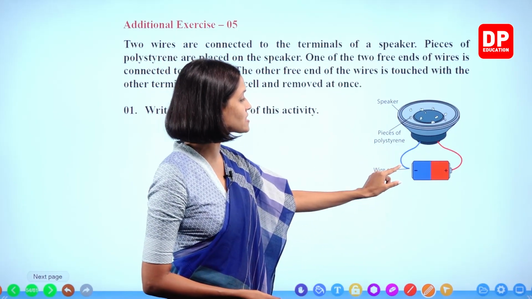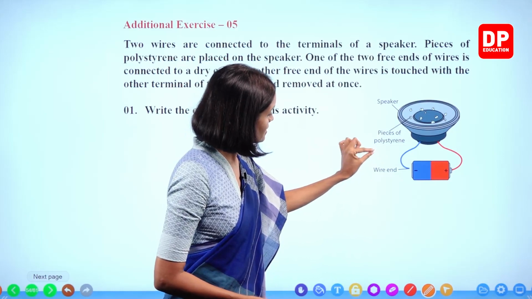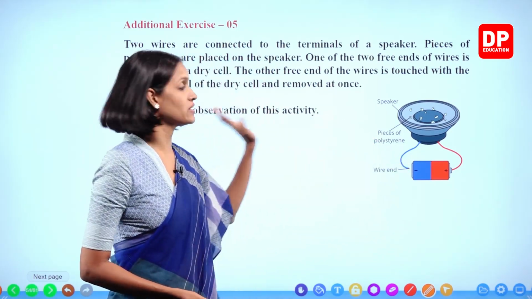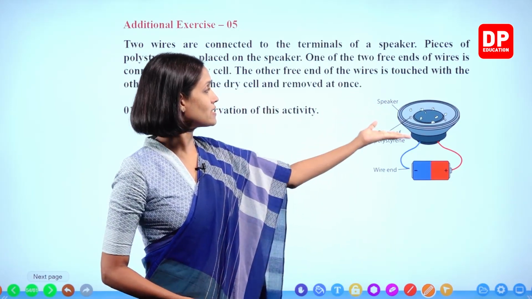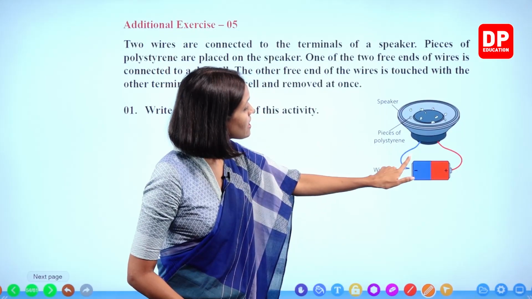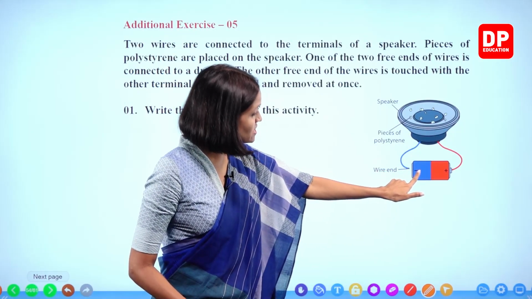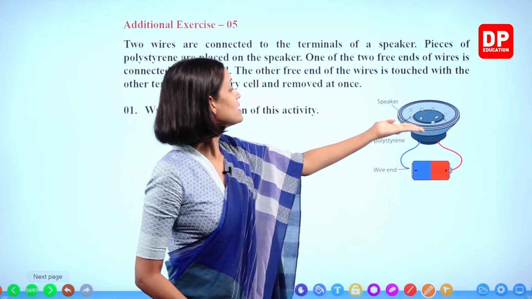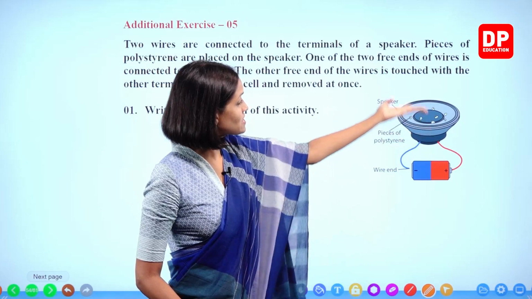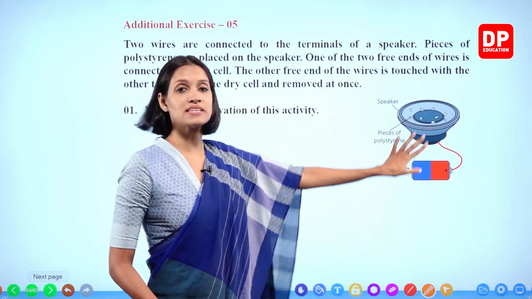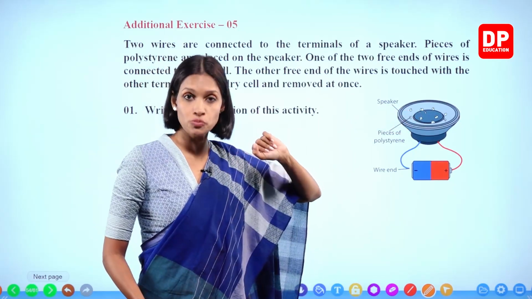What we have to do is we have to touch this wire into the cell and then take it off again. Right? So then what happens, children? When this experiment is done, what happens? So what is the observation, children? Every time this wire touches the dry cell, this terminal of the dry cell, what happens? These tiny polystyrene pieces move up and down. But when it is not touching the dry cell, these pieces won't move.